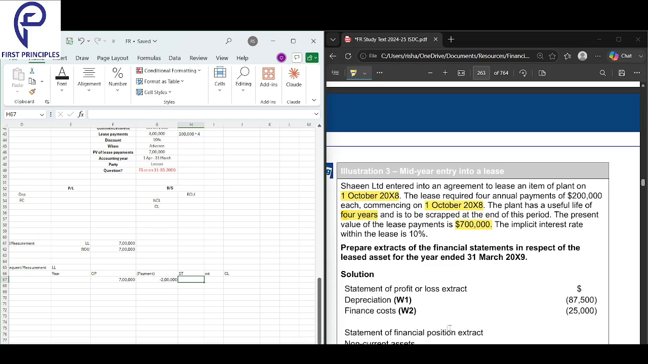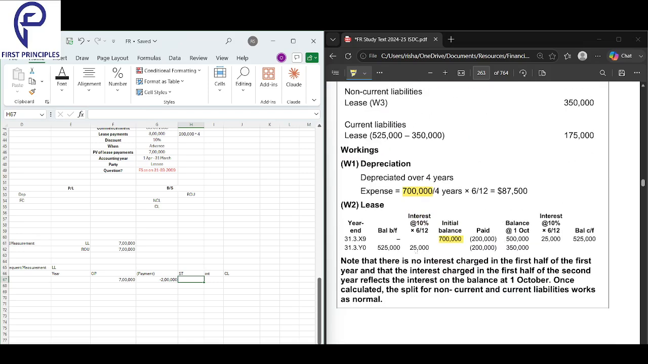I remove this. How much am I getting? My balance is 5 as on 1st October. Immediately I pay at the start of the year only. So my balance is 5 as on 1st October. Okay, 1st October. So now 6 months of interest I will only calculate, because in this year only 6 months